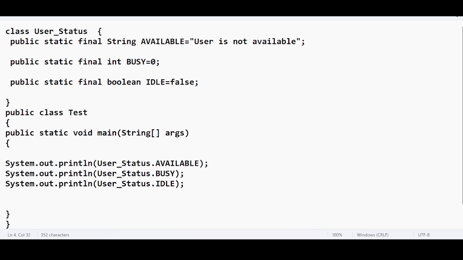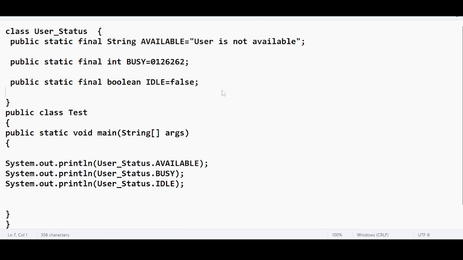But it doesn't mean that I am not able to assign any other value apart from 0. I have an option to assign any other numerical value here. It is not meaningful. These things may happen. Okay, the variable name that you are giving here will not match with the value that you are specifying here. The complete meaning will be changed. This kind of problem you will face when you use variables like final variables, public static final variables. This type of issue will be there.